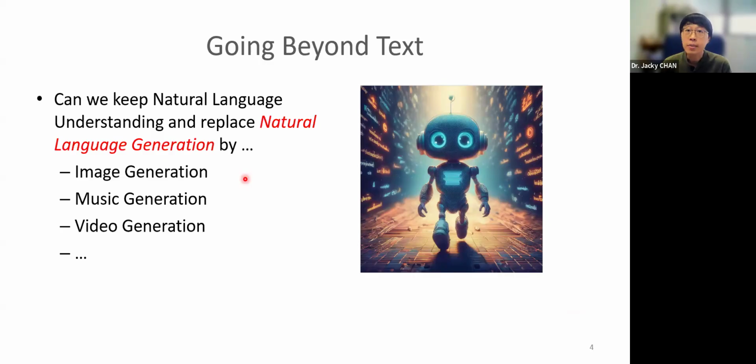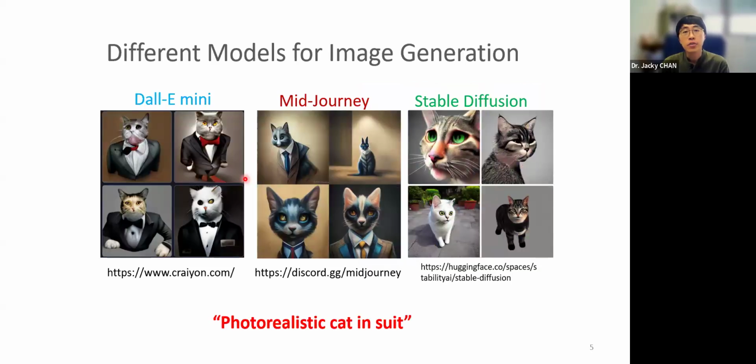So let's take a look at image generation. But we won't go deep, because it will take a lot of time. Just touching on this topic, there are different models for image generation. I think some of them you have tried before, like DALL-E, Midjourney, Stable Diffusion. Just feel free to go through this link. You can try it, or the one that we have on the HKBU Gen AI platform. We input the prompts, and then we will get the outputs.